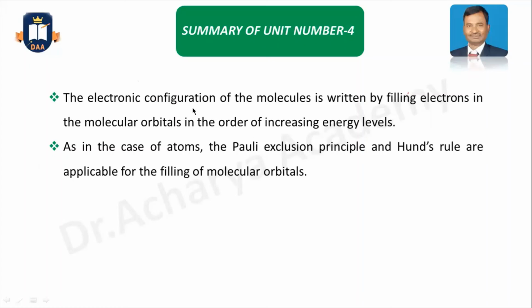Now, electronic configuration. How to give the electronic configuration of molecules, that also I described: filling of the electrons in the molecular orbitals in order of increasing energy levels. Whatever bonding and antibonding molecular orbitals are formed, there is one chart where you can see the increasing energy levels of these orbitals.